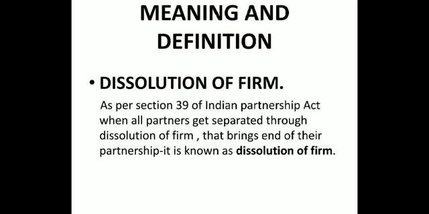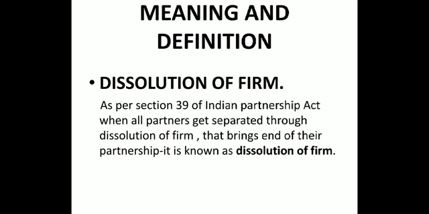Dissolution of firm we are talking about first of all. As per section 39 of the Indian Partnership Act, when all partners get separated through dissolution of firm, that brings an end to their partnership, it is known as dissolution of firm. Again, consider the same example. A, B and C are partners and collectively it is a partnership firm.